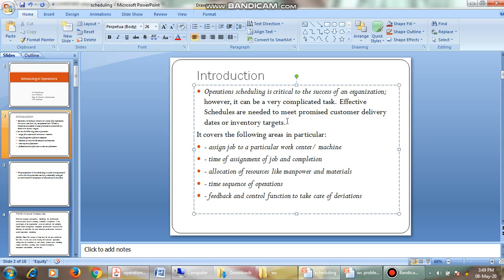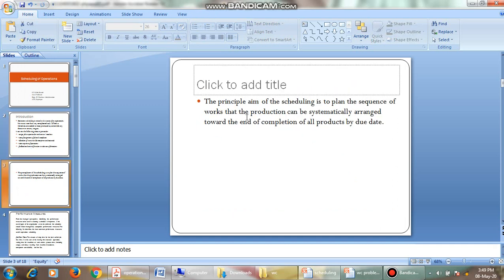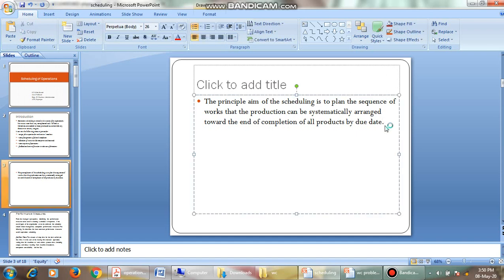Okay, right. Then coming to the next one, the main principle of scheduling is to plan the sequence of works so that production can be systematically arranged. That is, a production activity, an operations activity, is located at different places in different departments, but this activity has to be done systematically without any delay. Systematically arranged toward the end of completion of all products by the due date. That is, this operation schedule is done to complete the activities in the given time.